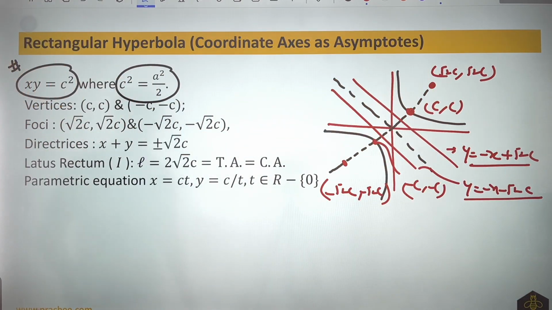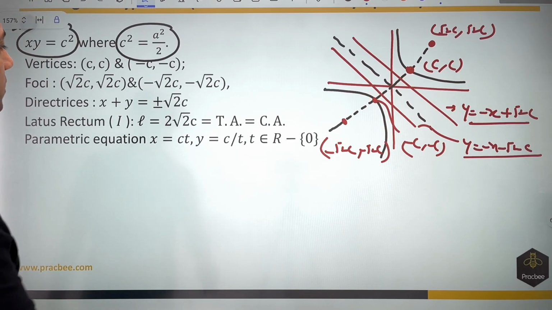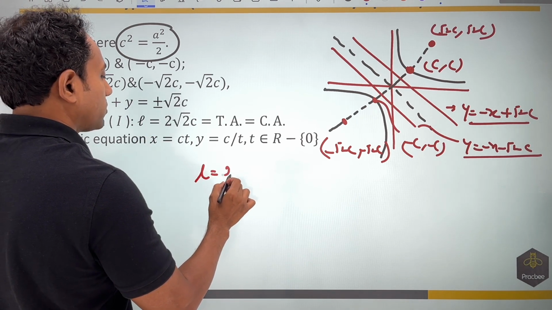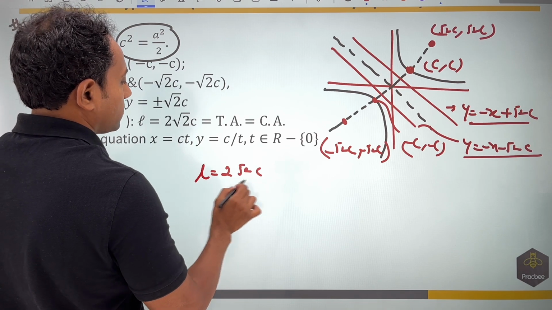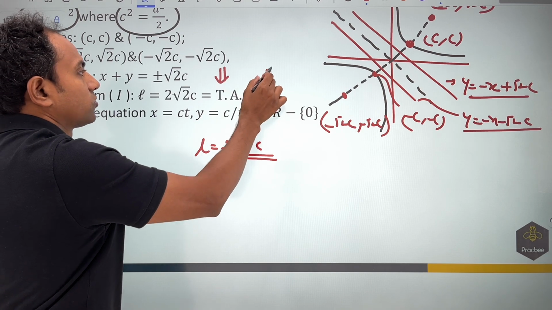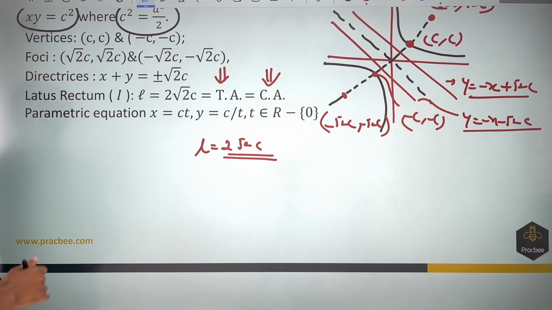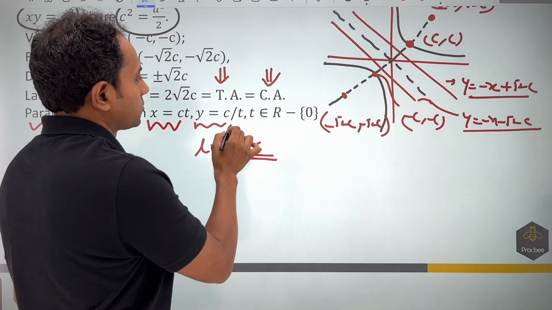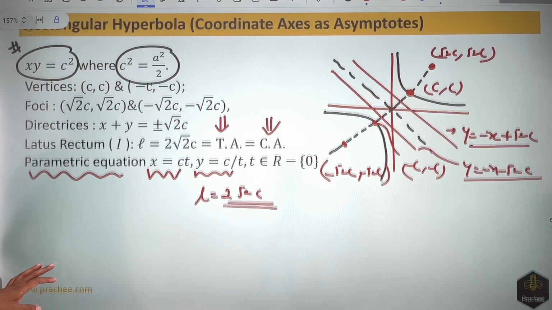Once you have figured this out, the length of latus rectum is something that will not change. So it will become nothing but 2 times 2 root 2c, and it is equal to the length of the transverse axis and conjugate axis in this case. If I want to write the parametric equation, it will come out to be x equal to ct, y is equal to c by t. See, knowing this many results will help us solve certain kinds of questions.